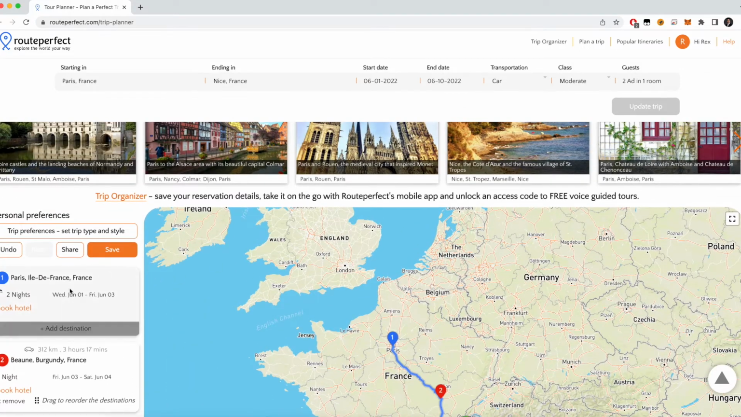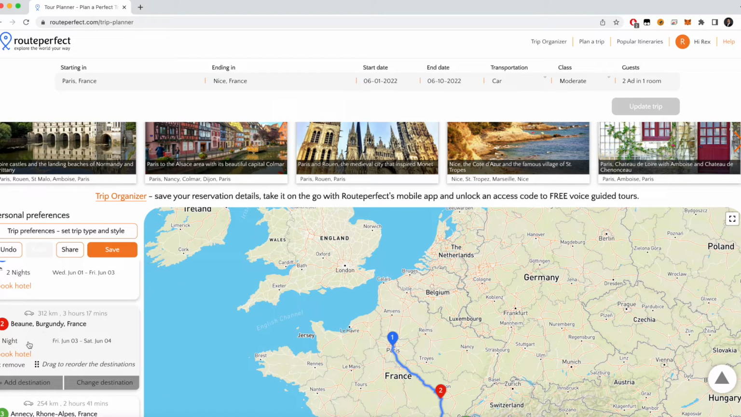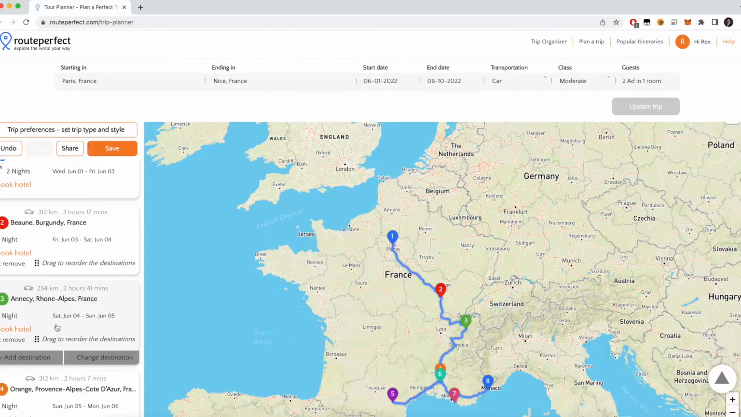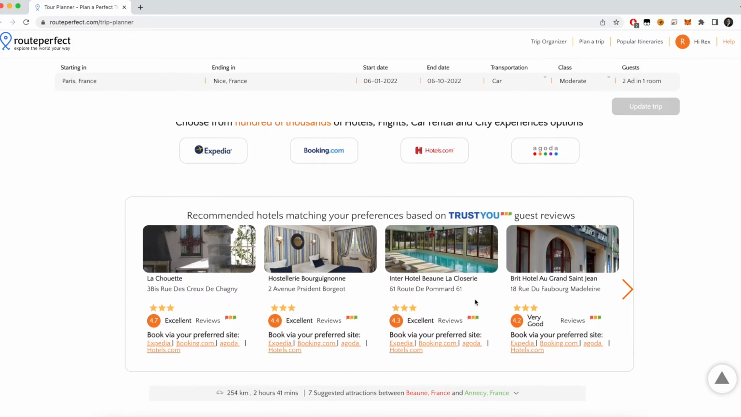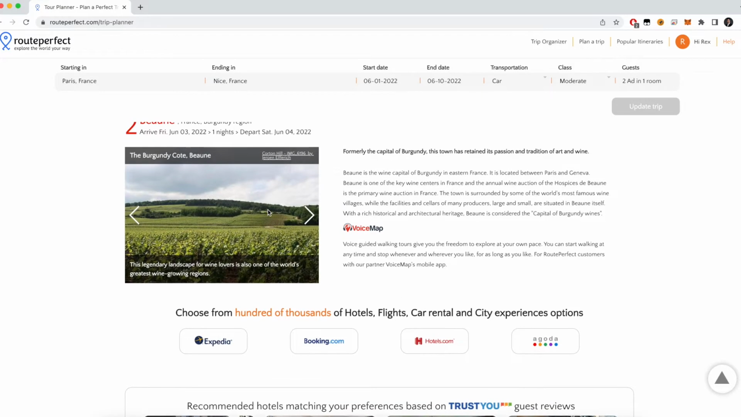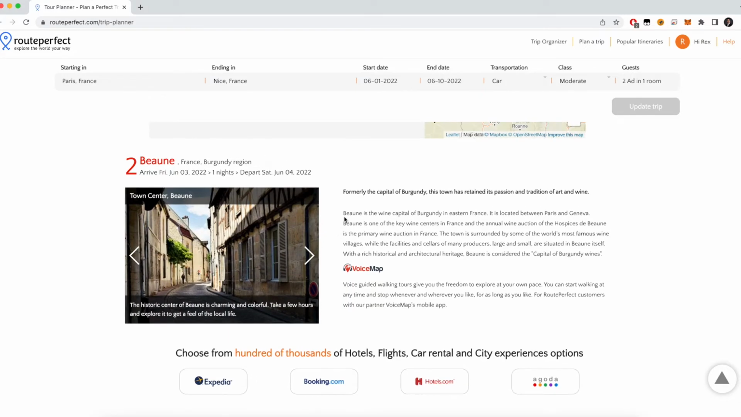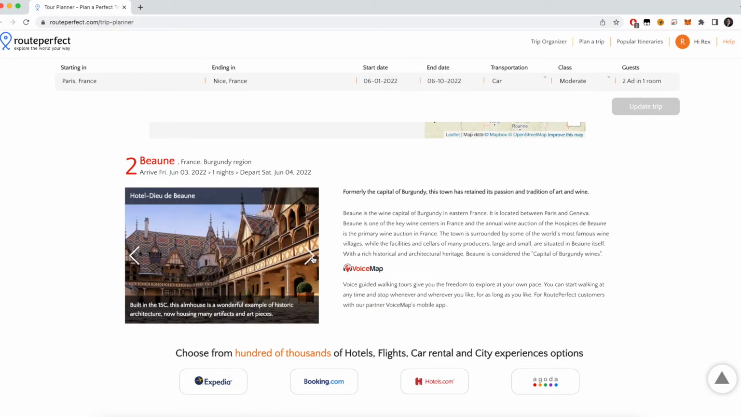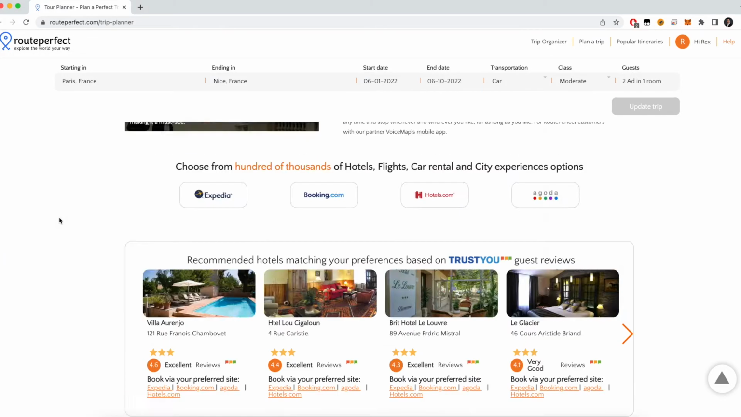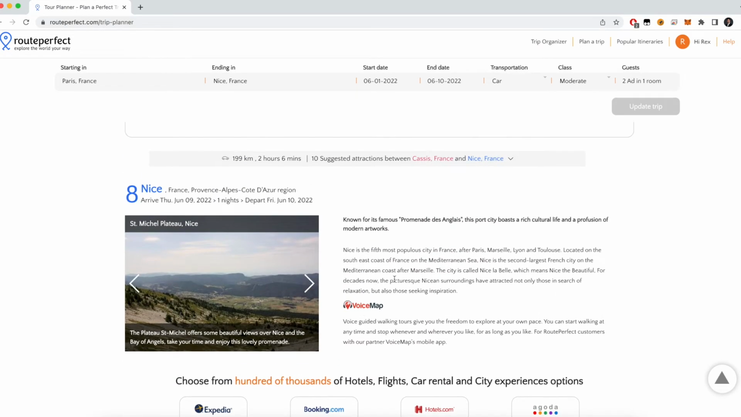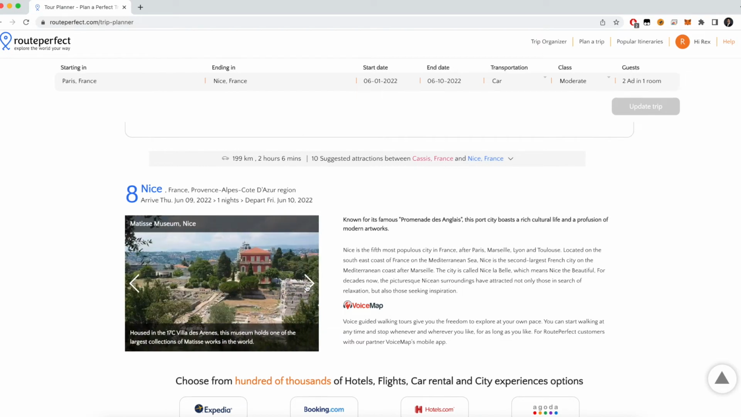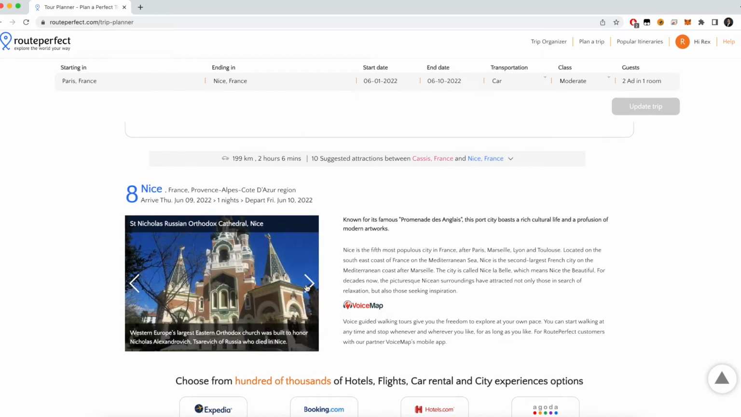And once you scroll up, if you go to the second location, it is suggesting that you can stay just one night here, and the book hotel link is here. And once you click here, you can see which hotels are based on your budget, and these are the places to explore in that particular area. The eighth location is showing us Nice, and here are the hotels that you could book there, and these are the famous locations which you can explore in Nice, France.